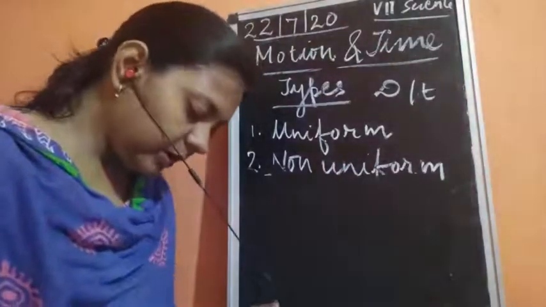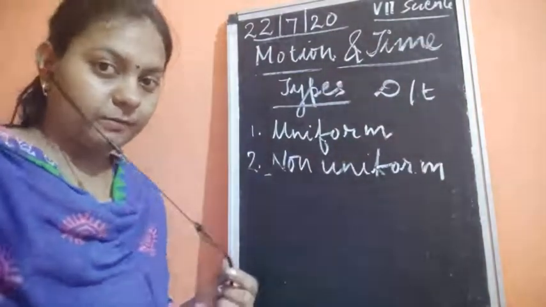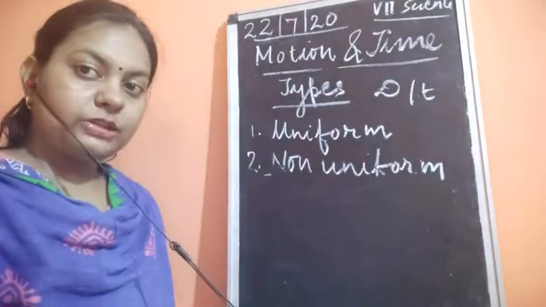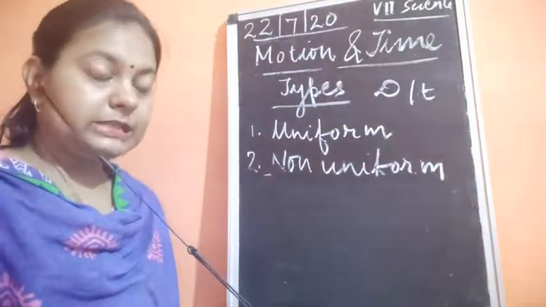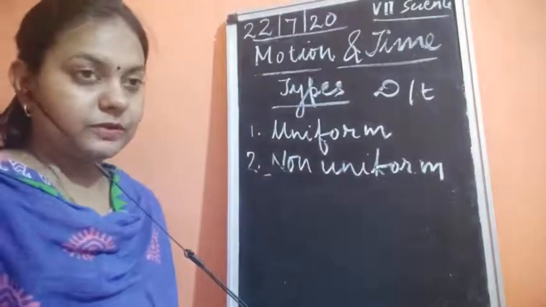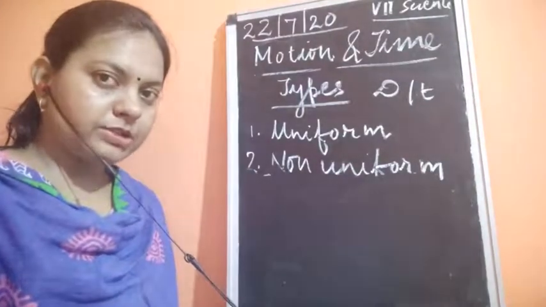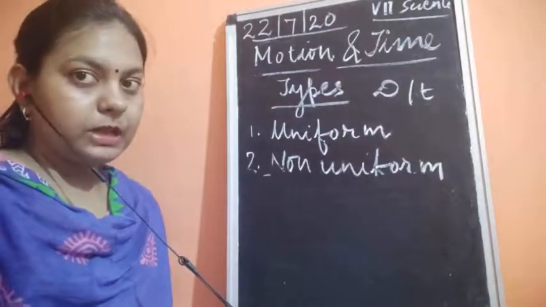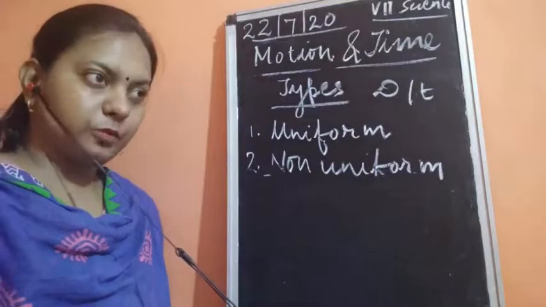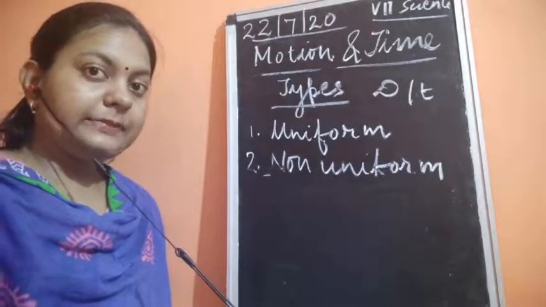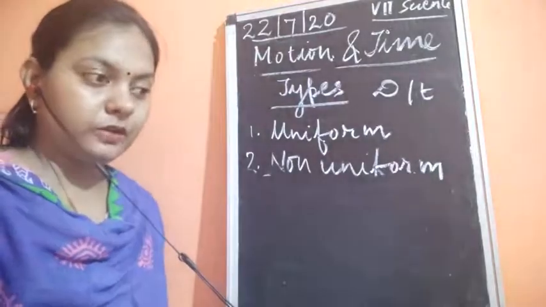Similarly, if the bus is reaching towards its bus stop, then what happens? It is going to travel at a speed which is not very uniform. Because it is in traffic now, it applies brakes so much and the speed is not uniform. That is why this type of motion, when the bus is approaching towards the bus stand, means that it is traveling with a non-uniform speed, or it is showing non-uniform motion.